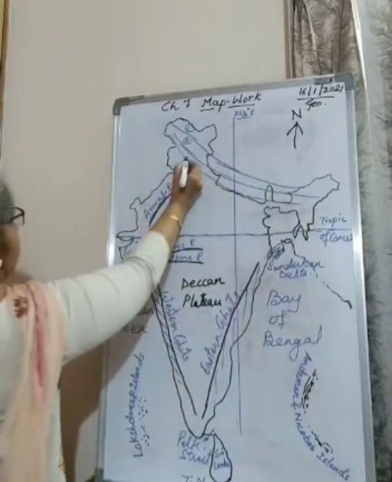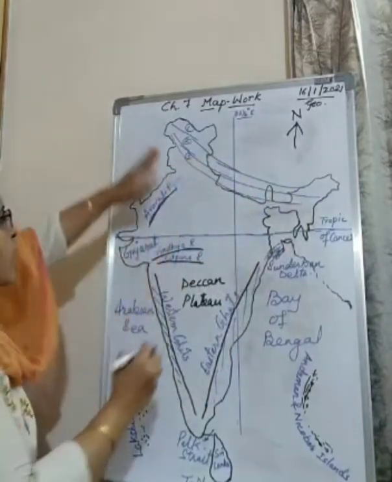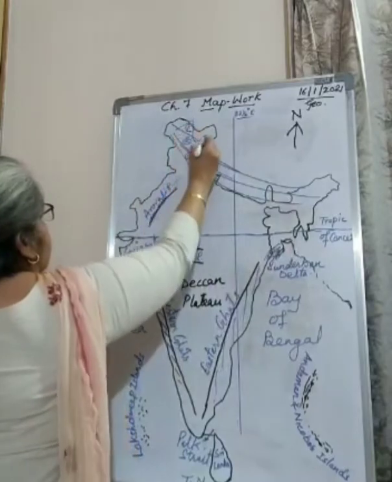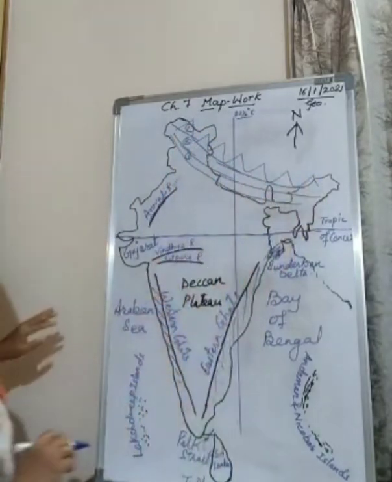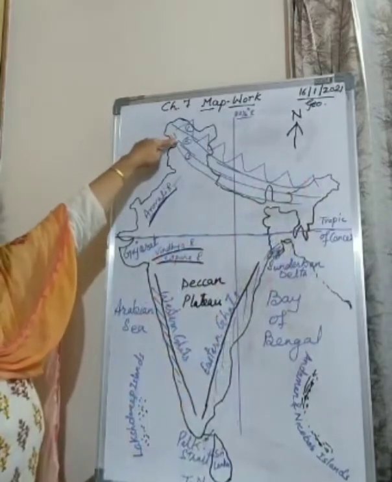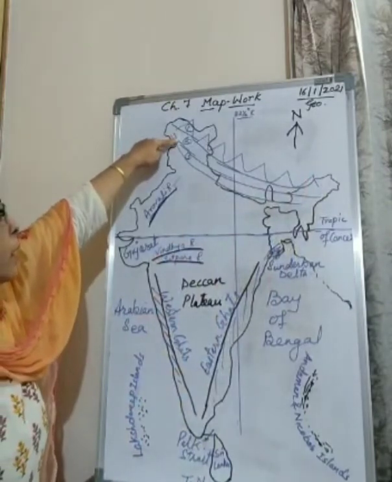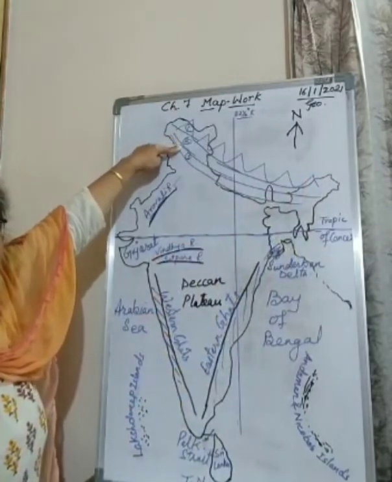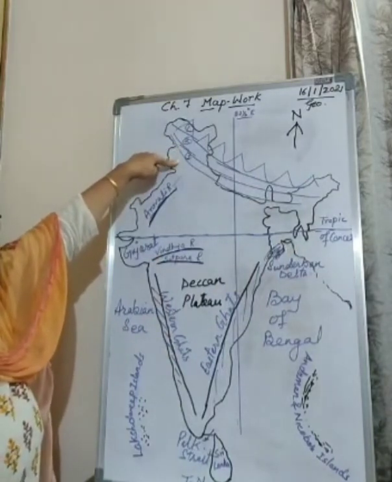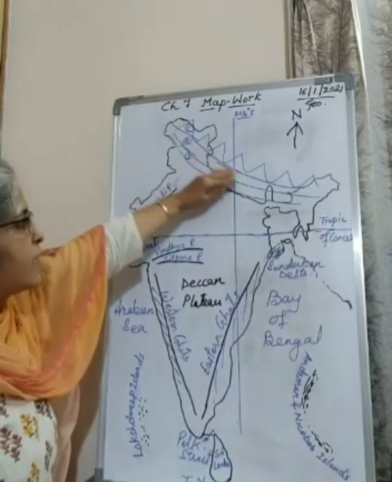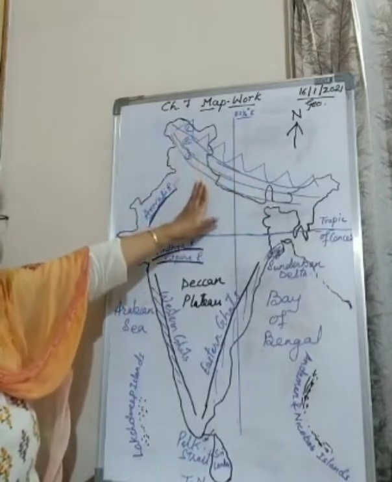Okay, this is the third range. These are your Himalayas. First is Himadri. Second is Himachal, middle. Third is Shivalik, outer Himalayas. These are the three ranges of Himalayas.